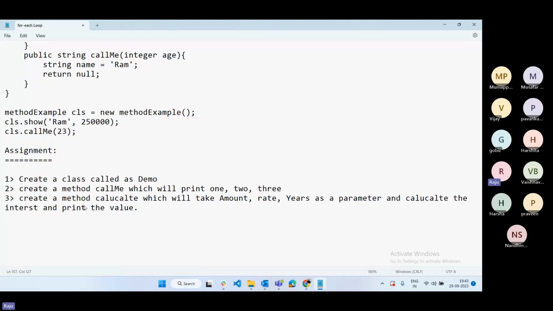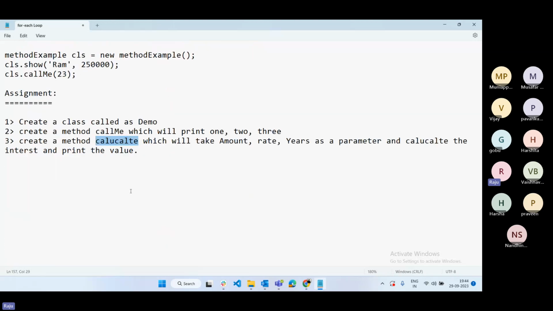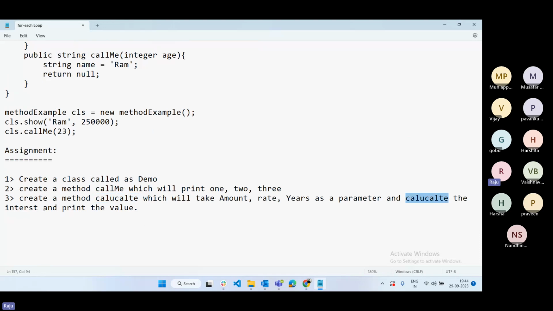But who is providing the amount, rate, and years? That method is expecting them as parameters, as we just discussed. Here we can pass a decimal for the amount, an integer for the years, and the rate of interest as a percentage, as three parameters into the calculate method, and then calculate the interest. So it is calculate EMI. This is something like an example.